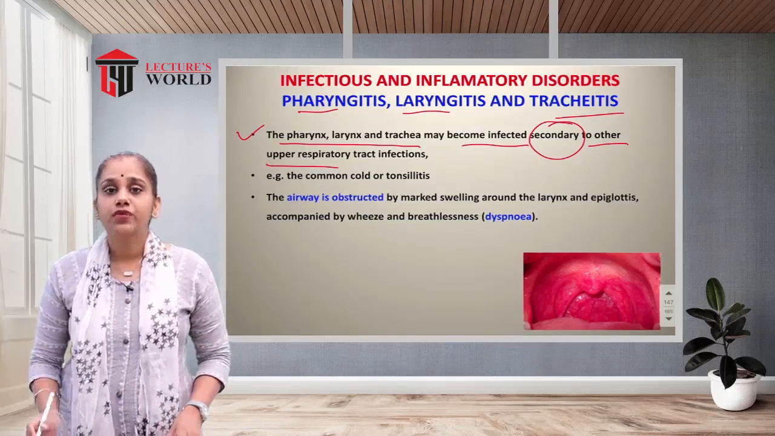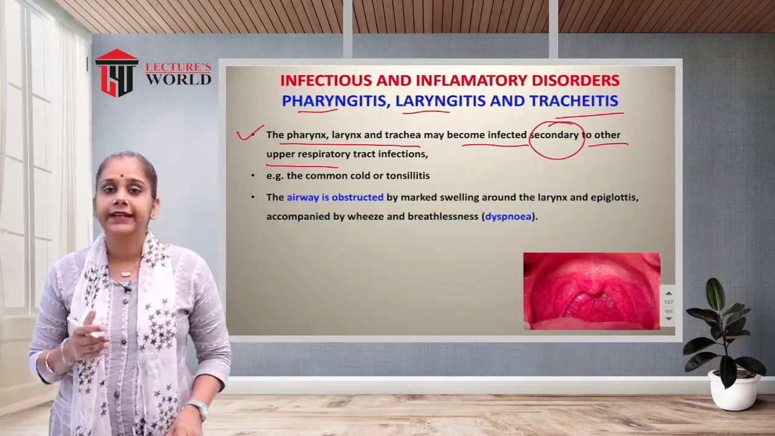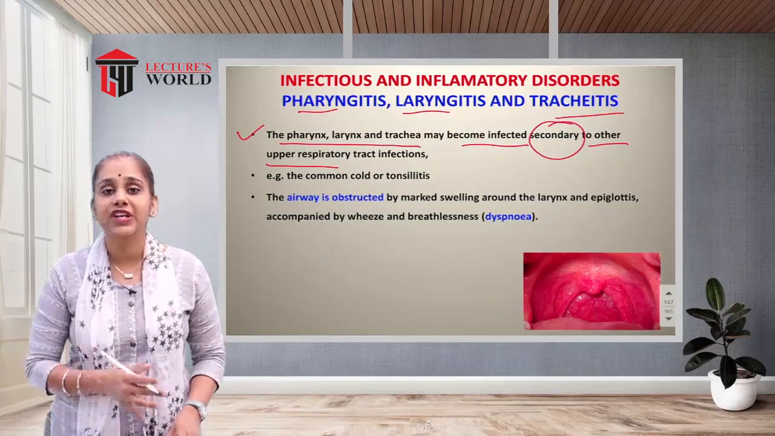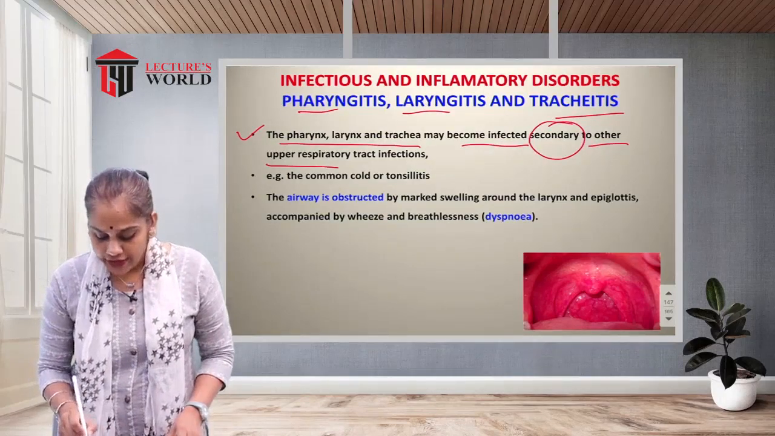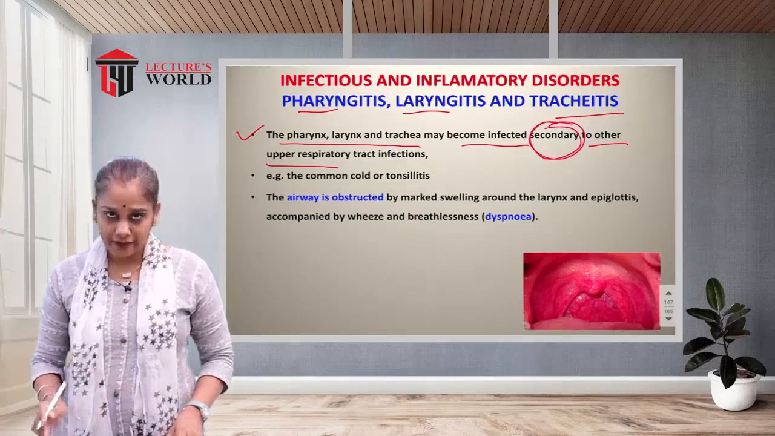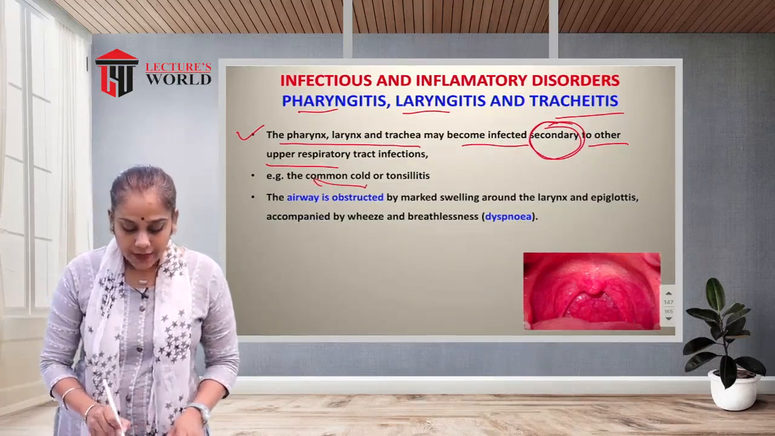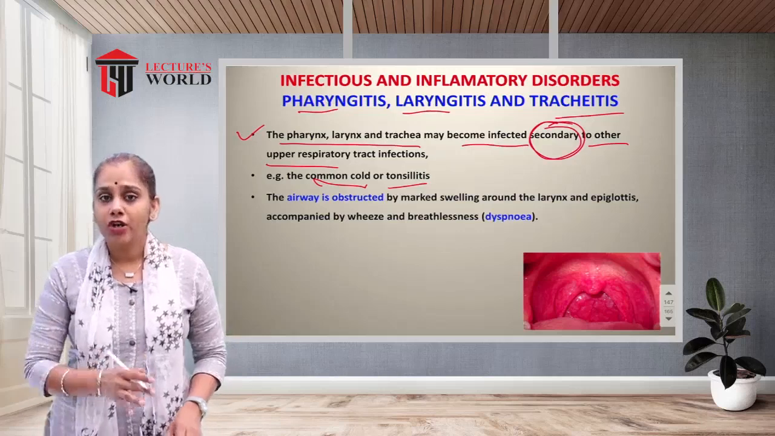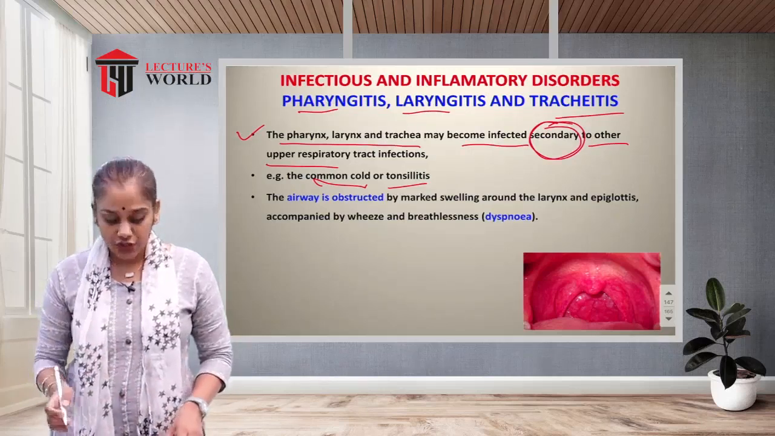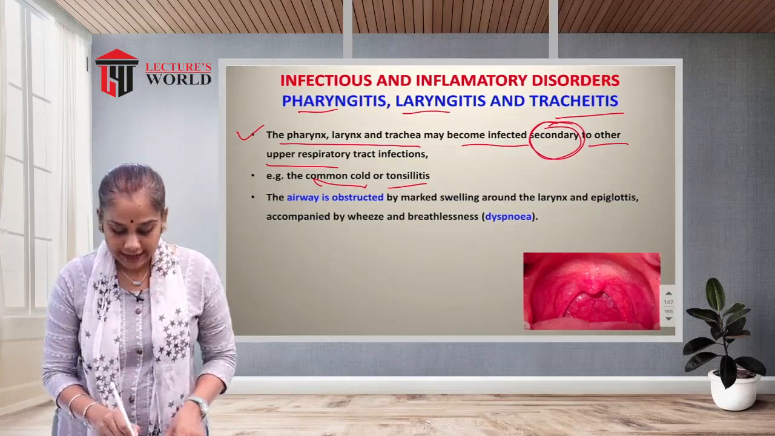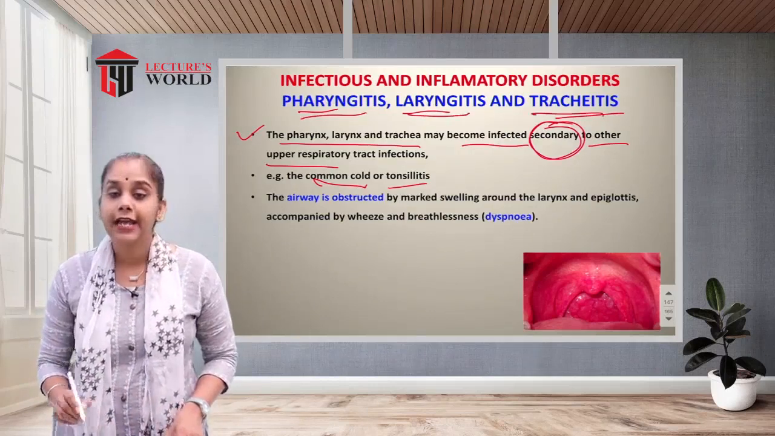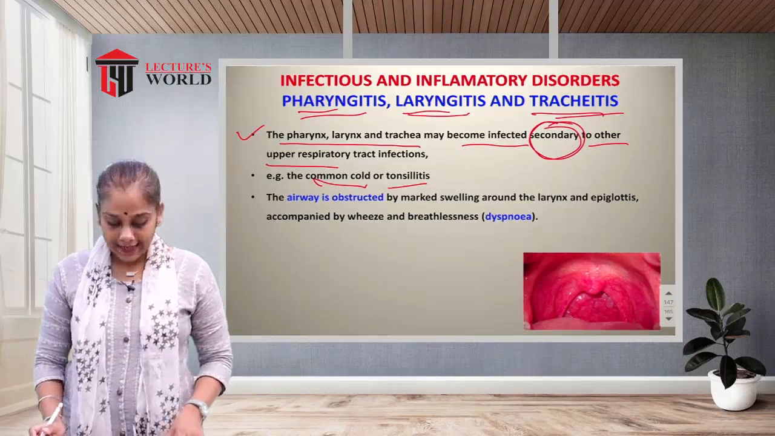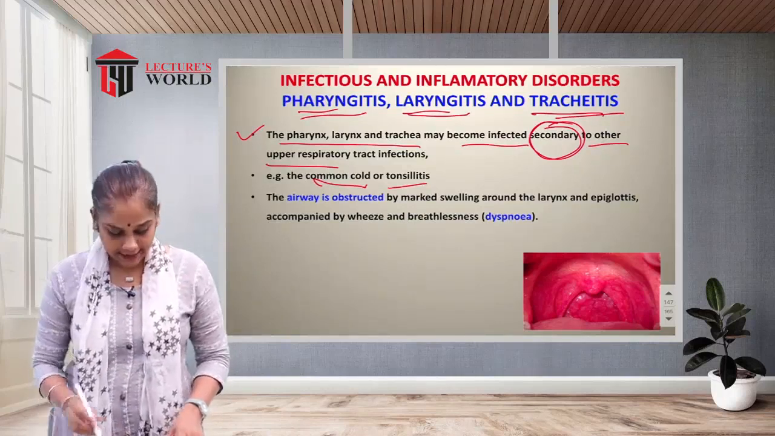So the pharynx, larynx and trachea have infection or inflammation because of some infection or a secondary infection, like a common cold, like tonsillitis, like influenza. Because of that, there will be infection or inflammation of the pharynx, the larynx and the trachea. That is known as pharyngitis, laryngitis and tracheitis.